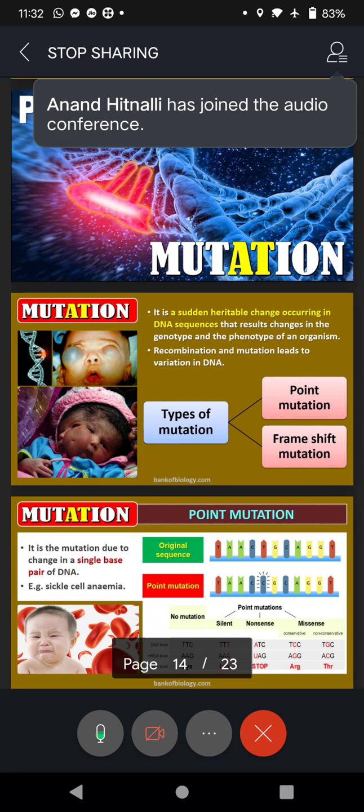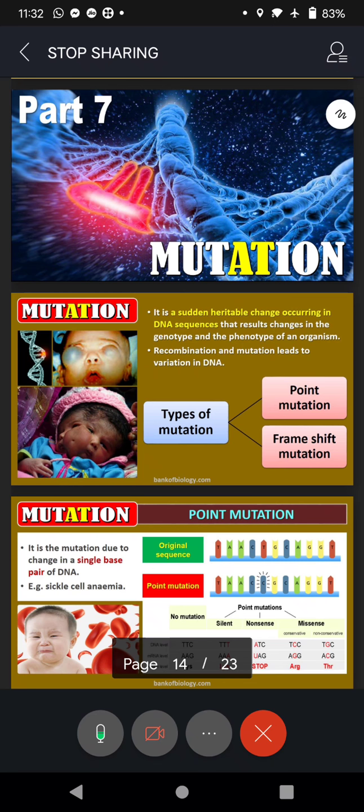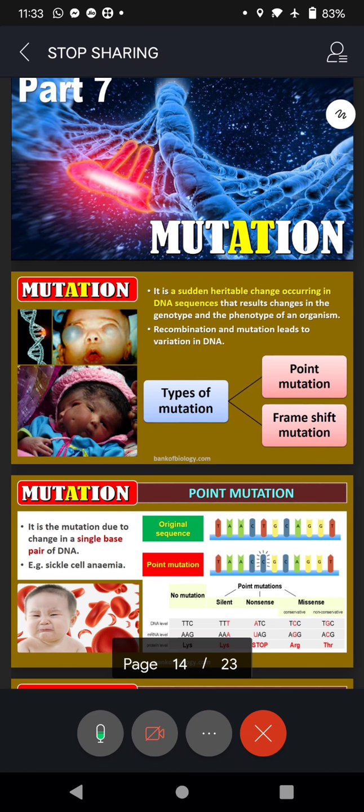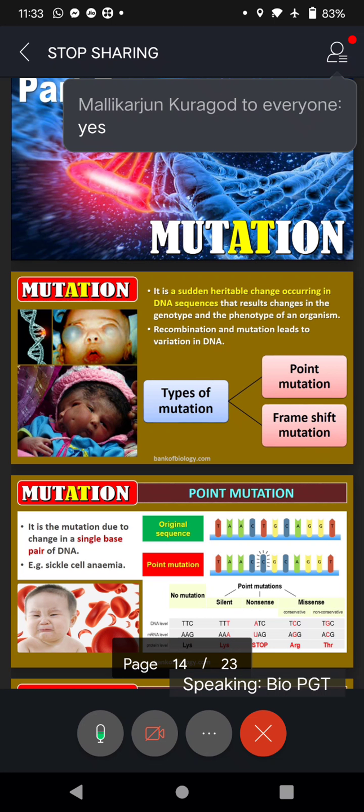In my previous class, we discussed sex determination, and we studied various types, like in our own case, including mammals, the XY method, wherein XX chromosomes will be present in females and XY chromosomes in males.